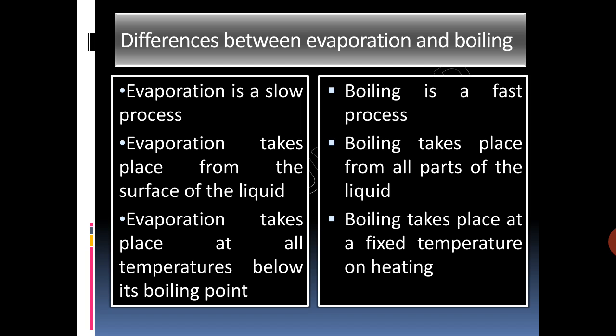Humidity is the amount of water vapor present in air. If humidity of air is high, evaporation is slow. And if air is dry, that is, there is less water content or less water vapor, evaporation is fast. So, in rainy season, when there is high humidity, clothes take time in drying. But during summer, humidity is less and due to high temperature, wet clothes dry faster.